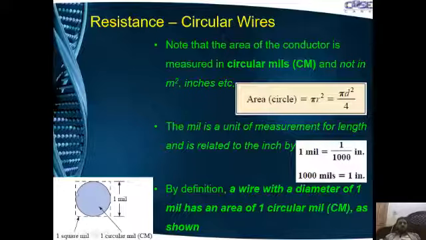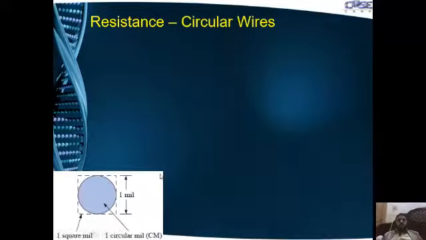We will see later on what a square mil is. You can compare square mil with the circular mil. This square is touching the boundary of a circle, so the dimension of the square is also 1 mil. This length, this width is 1 mil, and the diameter is also 1 mil. So if the diameter of this circular region is 1 mil, then the area of this shaded region by definition is equal to 1 circular mil.